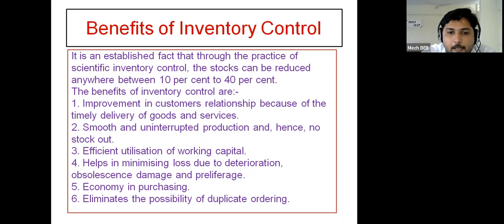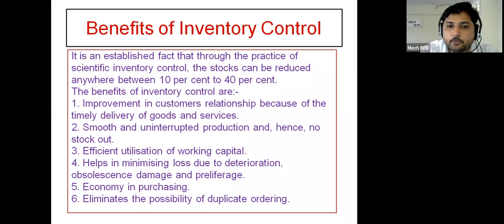The next, helps in minimizing loss due to deterioration, obsolescence, damage, and shelf life expiry.